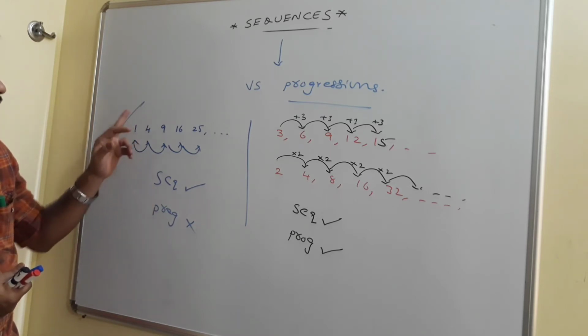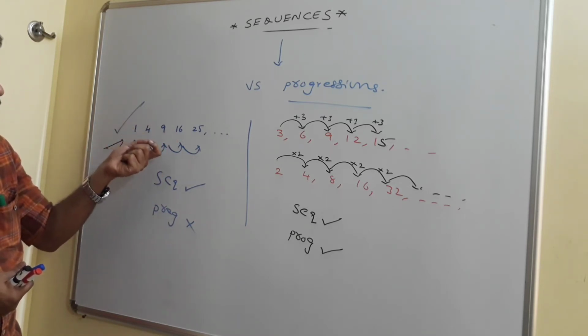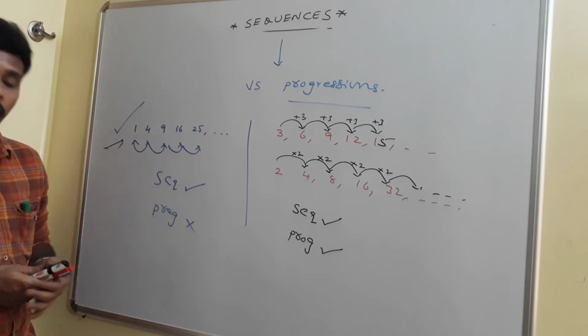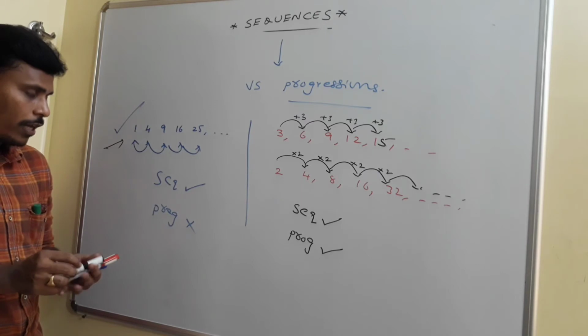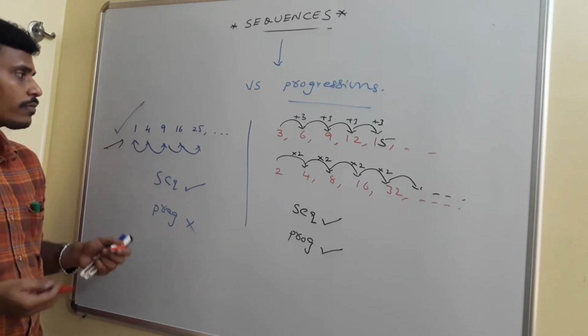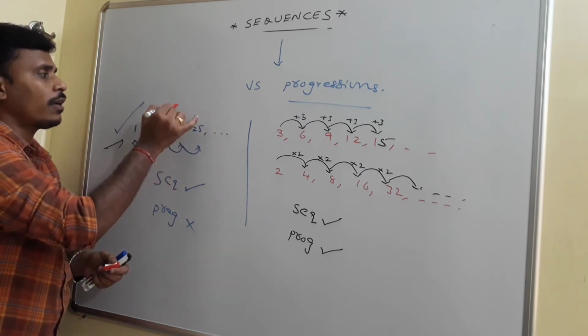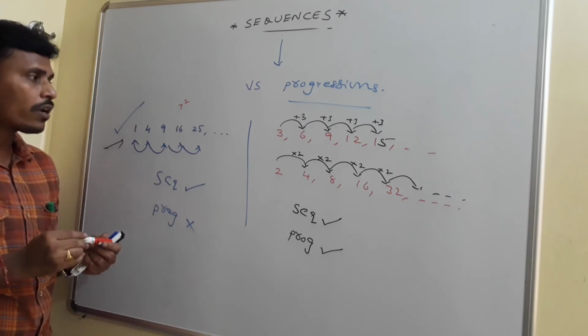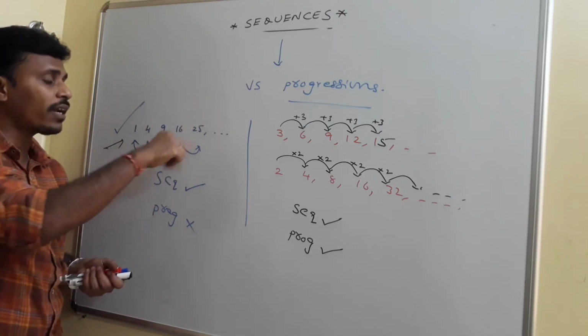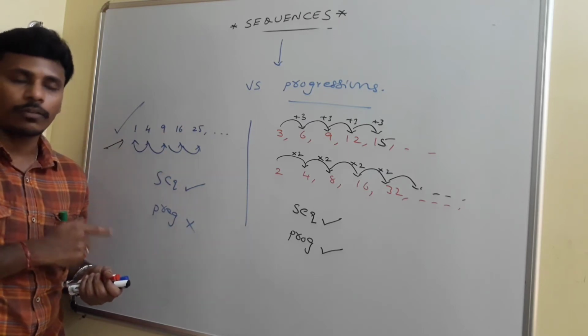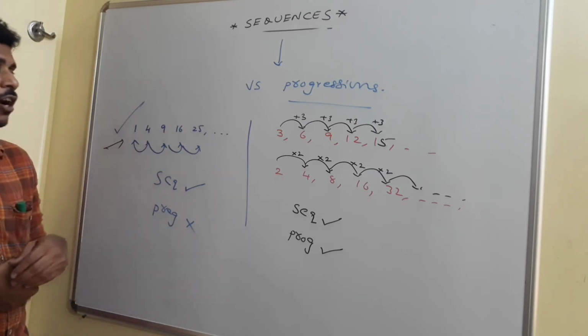We don't have a perfect rule between the consecutive terms. We have a rule for this sequence as n square. For example, if anybody asks you to identify the seventh term, directly use 7 square, but you don't need its previous term. So we don't have such a chance to generate the 7th term from the 6th term. So we call it just a sequence, not a progression.